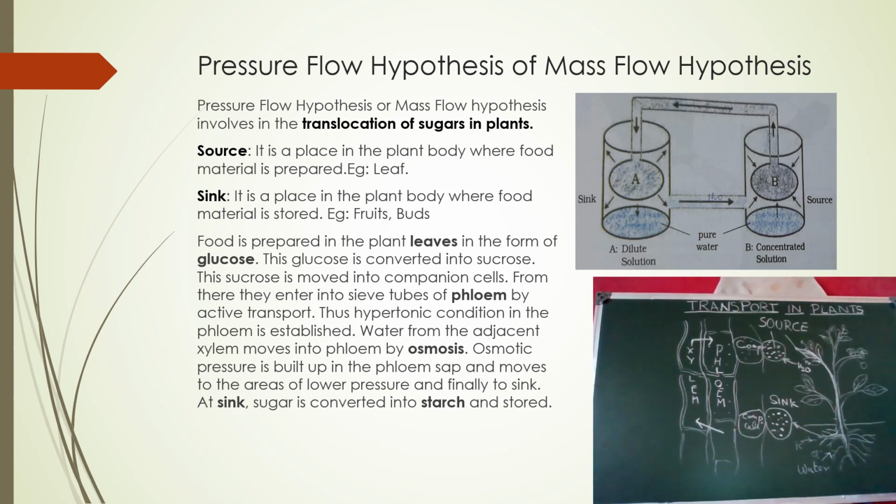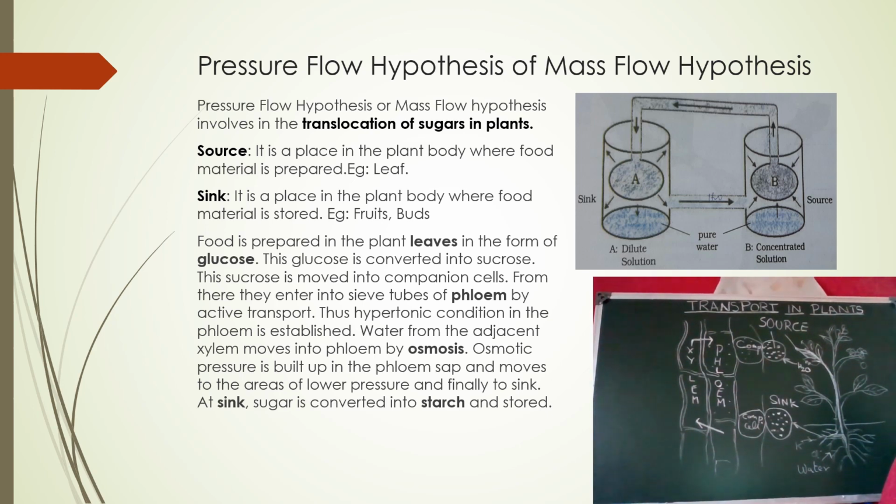Now see here, the place in the plant body where the food materials are stored is called a sink, and food is prepared in the plant leaves in the form of glucose. This glucose is converted into sucrose. This sucrose is moved into the companion cells. From there they enter into the sieve tubes of phloem by active transport.